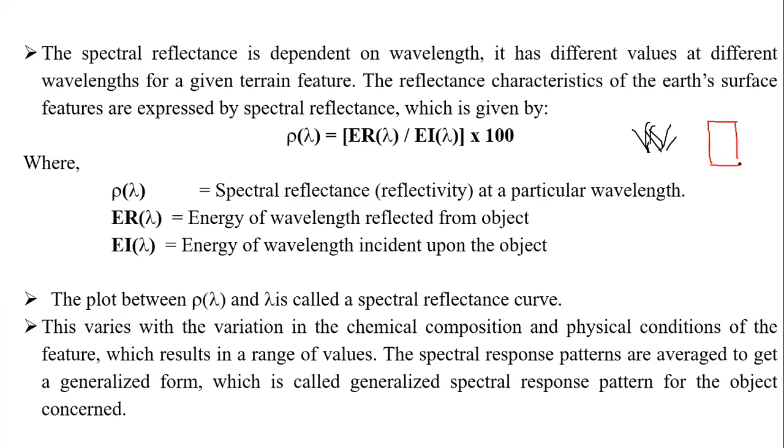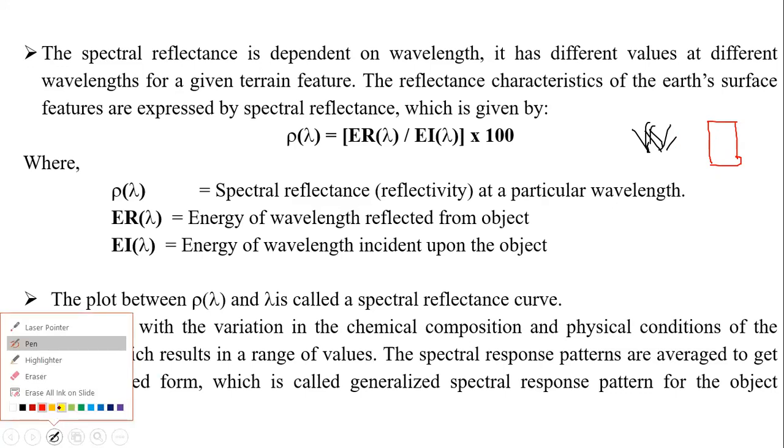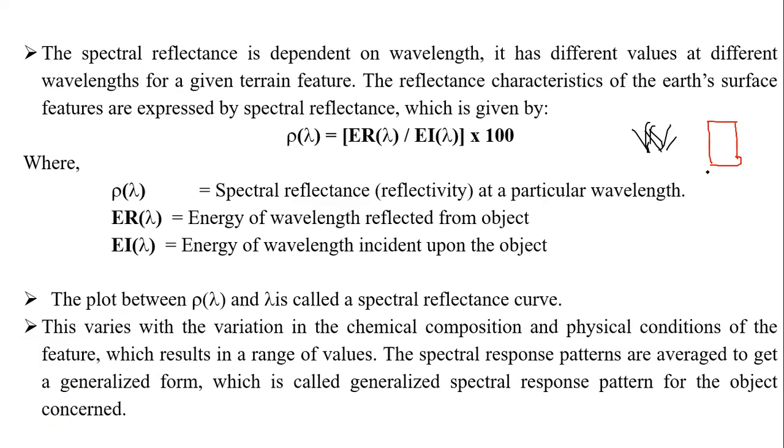Just imagine this is a building. So the reflectance is quite different, students. Mostly we use only natural satellites, only passive remote sensing. Passive remote sensing means what kind of source do we use? We use only the sun, a natural source of energy.